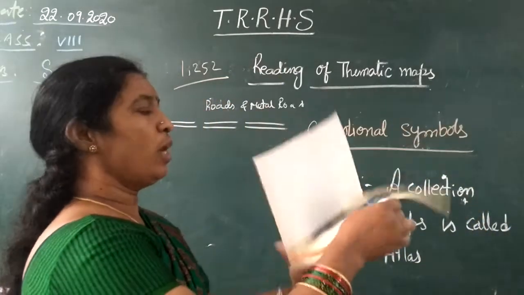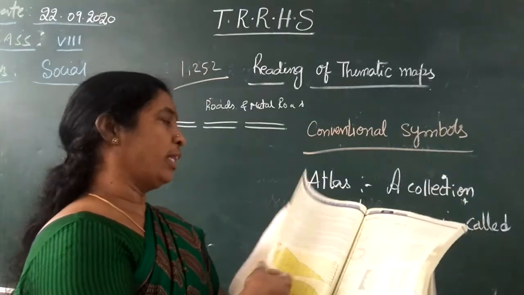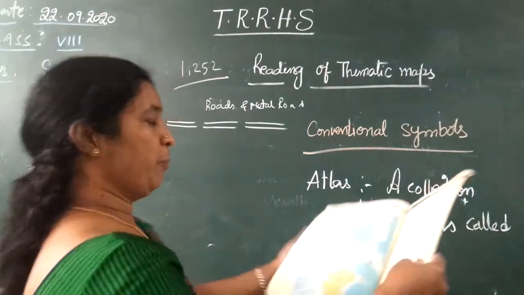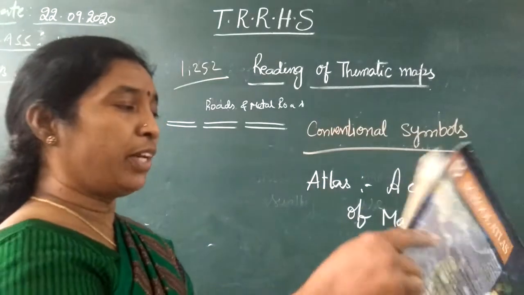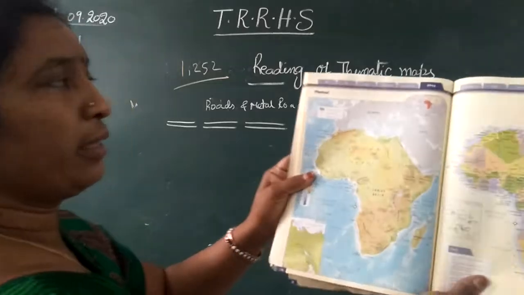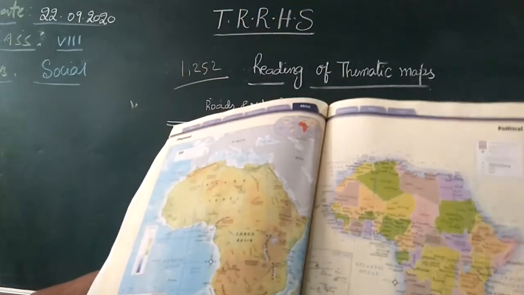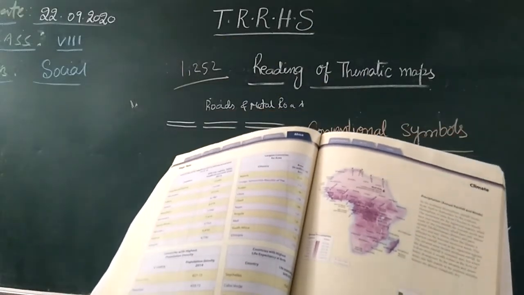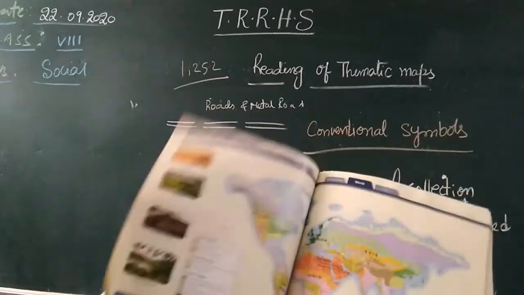In the school atlas, everything will be there: all the political maps, all the thematic maps, the world map and every continent map. For example, take this Europe map, Africa; everything is shown in the political maps, climatic maps, thematic maps, political maps and physical maps.